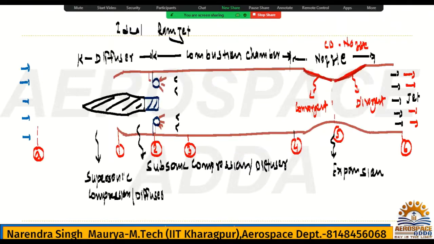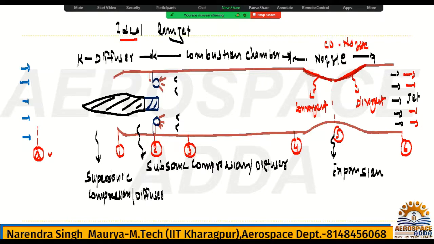So we'll go to the stations and write the values. Here I have considered that we do not have any shock formation, so definitely point A and point 1 will be the same. Now I can say 1 is point A, because we do not have any shock formation; if a shock came, then A and 1 would be different. Same thing I told you in the turbojet also. A and 1 are the same because it is the inlet condition only, and because it is ideal.